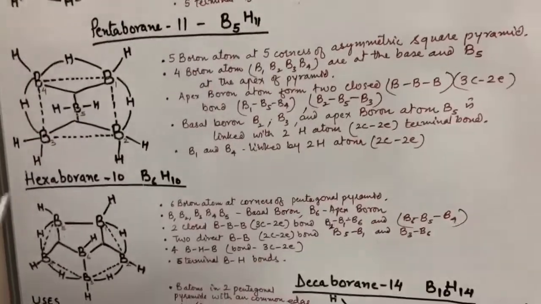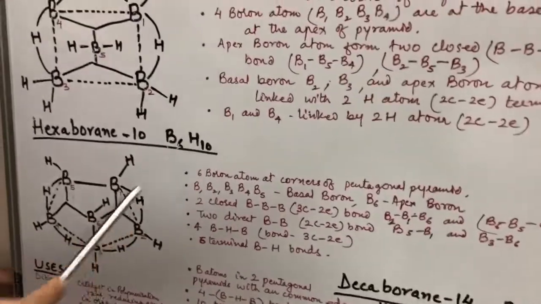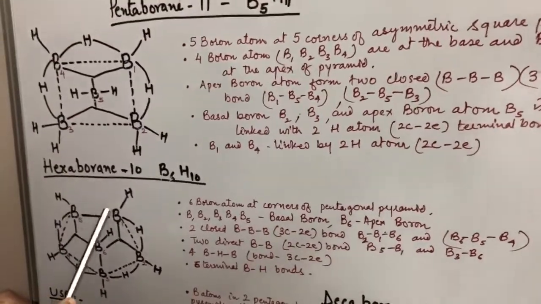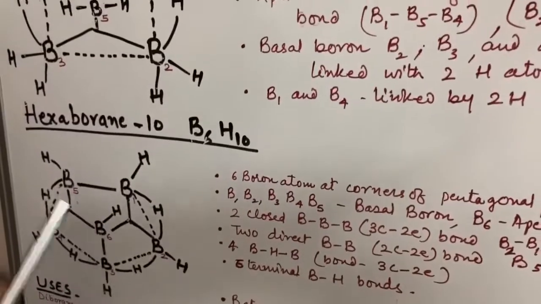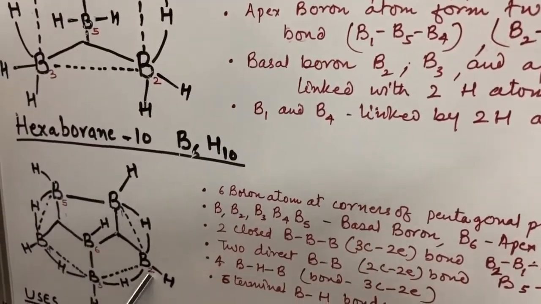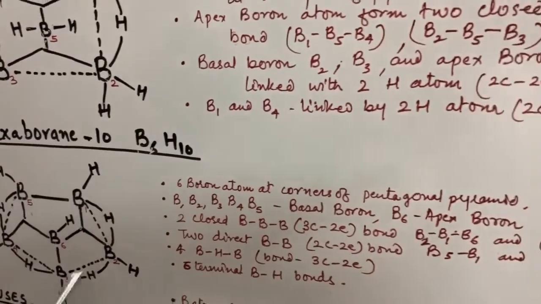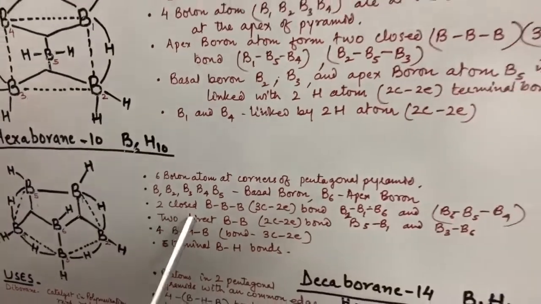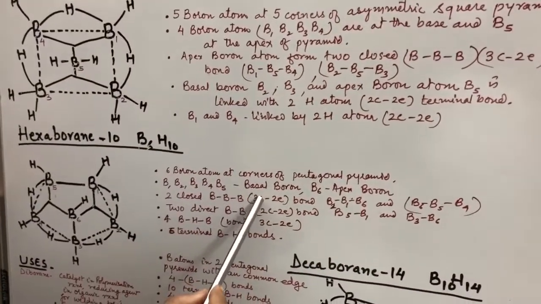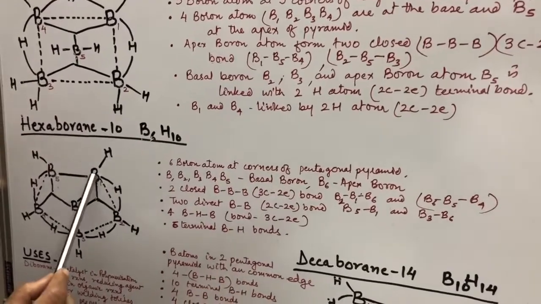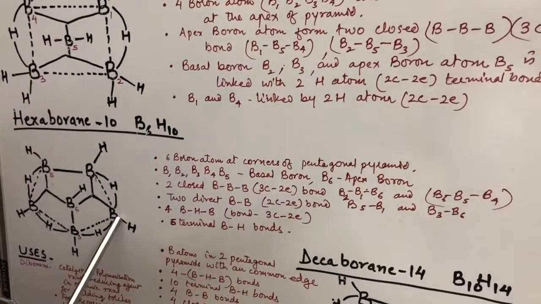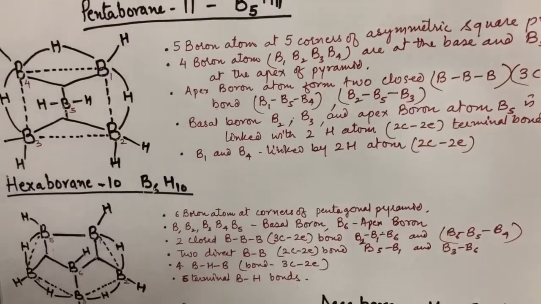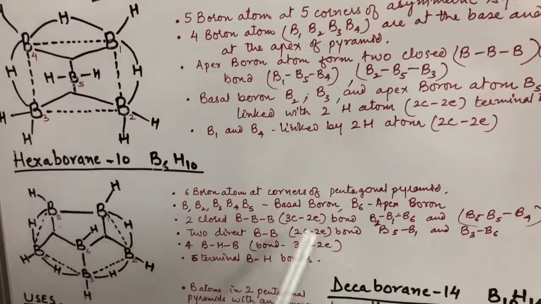Now we come to hexaborane 10, B6H10. In this structure, 6 boron atoms are at the corner of a pentagonal pyramid. This is a pentagonal pyramid with this apex. Here boron 1, 2, 3, 4, 5 form the base of the pyramid, while B6 is at the apex of the pyramid. There are 2 closed BBB bonds that are 3-centered 2-electron bonds, B1, B2, B6 and another closed bond B5, B6, B4.